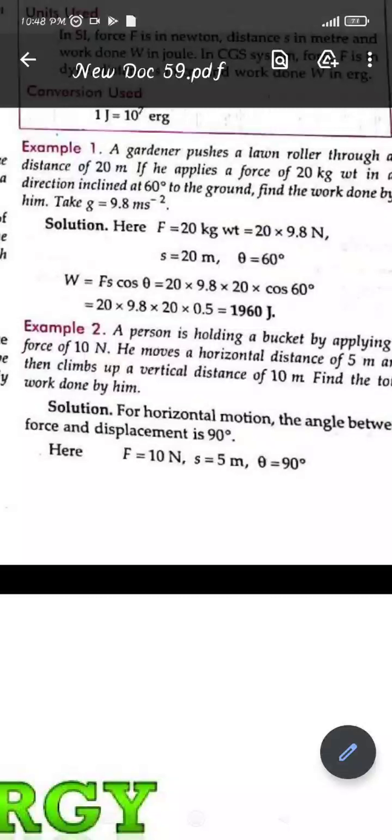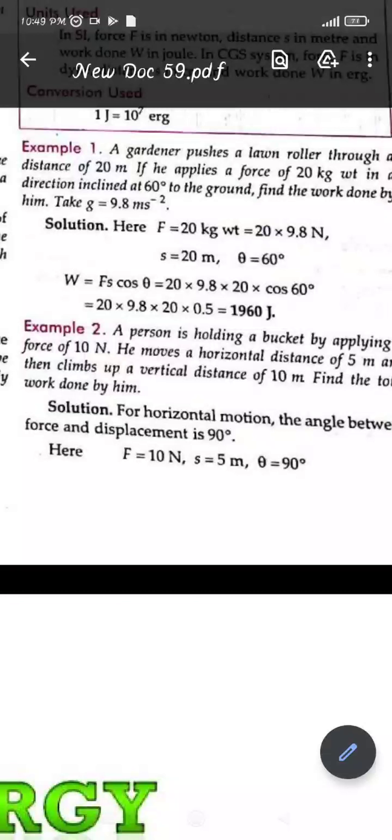The g is given as 9.8 meters per second square. So the force will be due to the weight, so it is 20 into 9.8 Newton. And the displacement was given, it is moving by 20 meters. So F s cos theta will be given as, since it is inclined at 60 degrees to the ground, the theta's value will be 60 degrees.